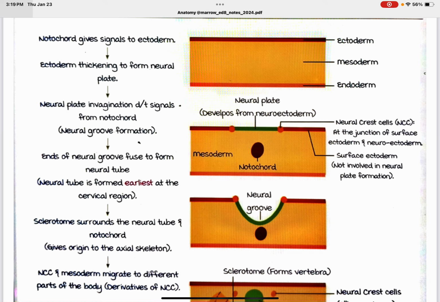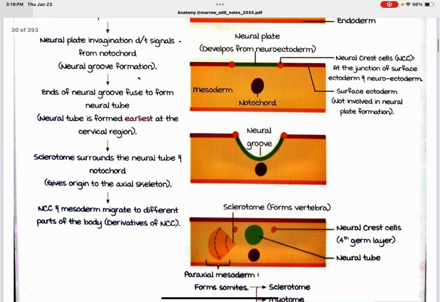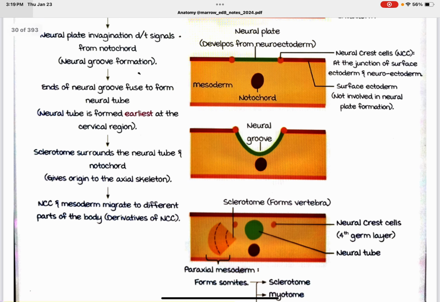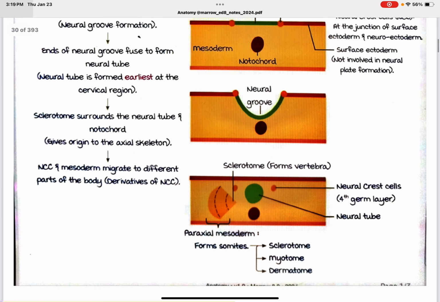The ends of the neural groove fuse to form the neural tube. The neural tube is formed earliest at the cervical region. The sclerotome surrounds the neural tube and notochord, and gives origin to the axial skeleton.